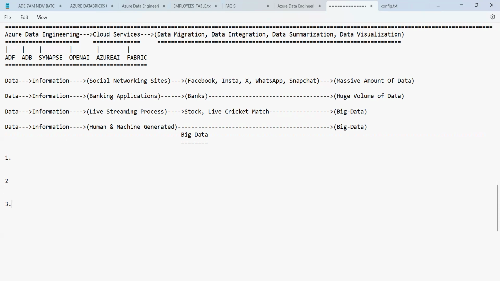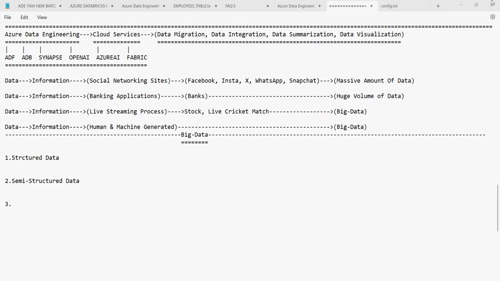The first one we call structured data. The second one we call semi-structured data.